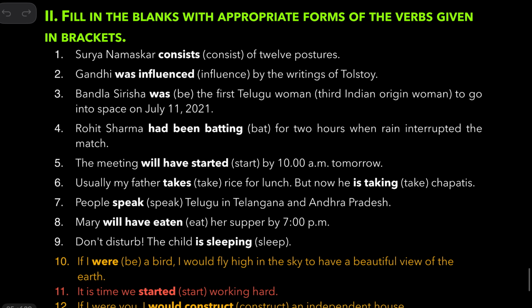Now in this you can use any suitable tense. So there are no restrictions here. Surya Namaskar consists of 12 postures because it's a general statement. That's why you must use present simple. Gandhi was influenced by the writings of Tolstoy. So Gandhi is no more, so use past simple. Bandla Sirisha was the first Telugu woman, the third Indian origin woman to go into space on the 11th of July 2021. So this is a past time. So use past tense here, was and were of the verb be.